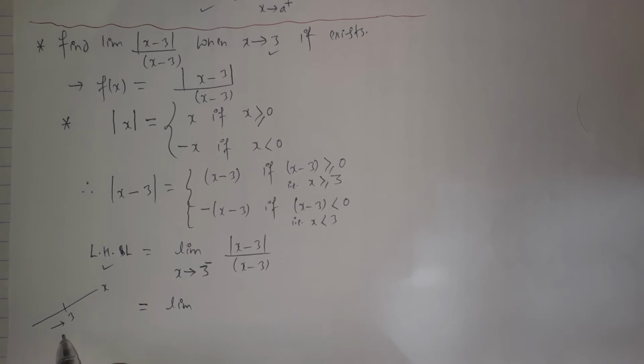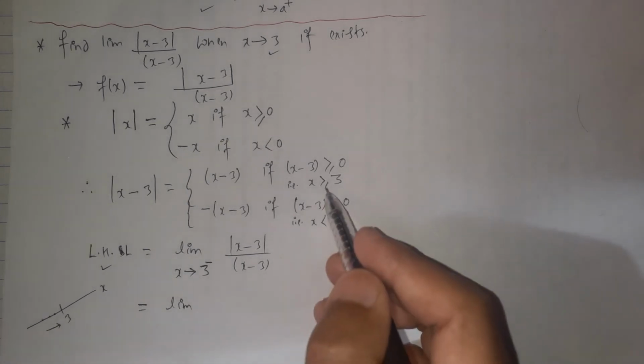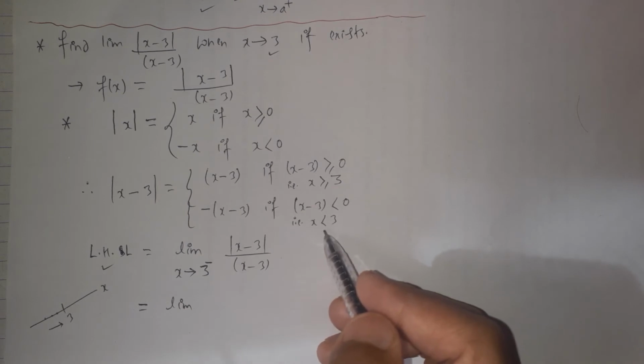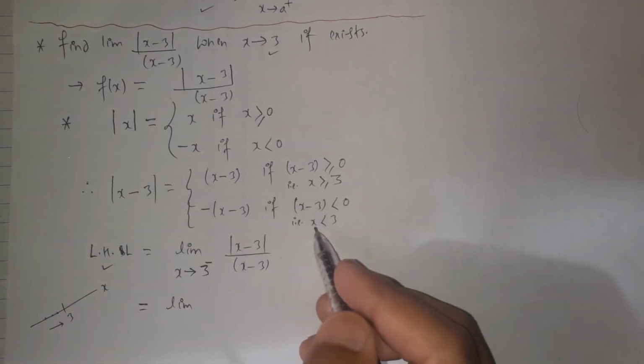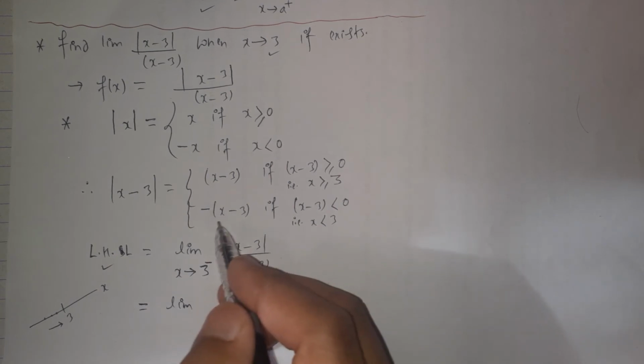So every value of x should be less than 3. For approaching 3 from the left hand side, we have to take each value of x less than 3, and for x less than 3, the mode of this function is defined as negative of x minus 3.